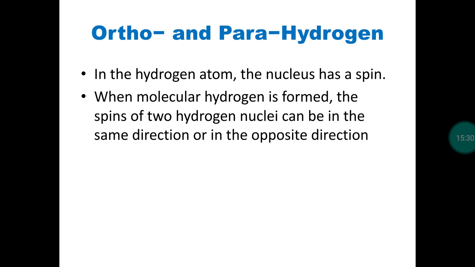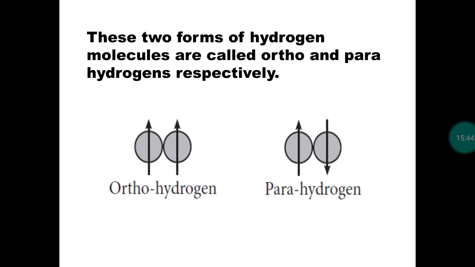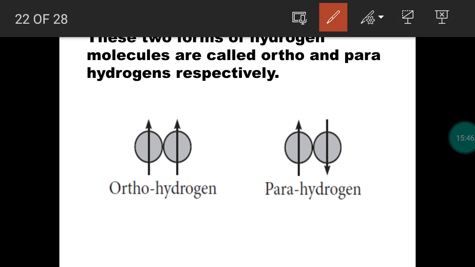Then consider the hydrogen molecule. Single hydrogen is unstable. It exists as a diatomic H2 molecule. The nucleus will have a spin. When you take a hydrogen molecule, two hydrogen atoms are present in the molecule. First hydrogen, second hydrogen. The nucleus will have a spin, so it is spinning on its own axis.